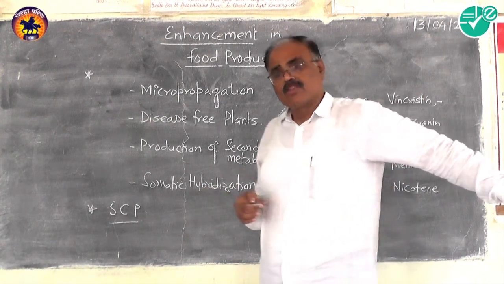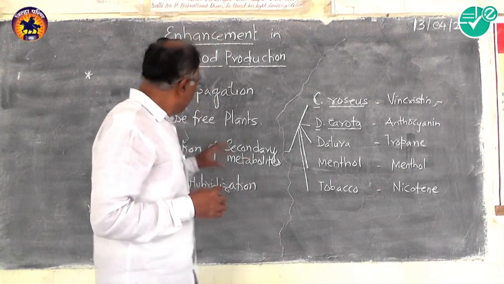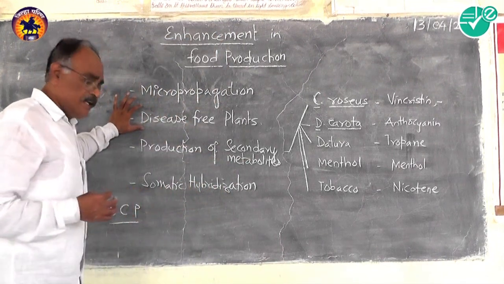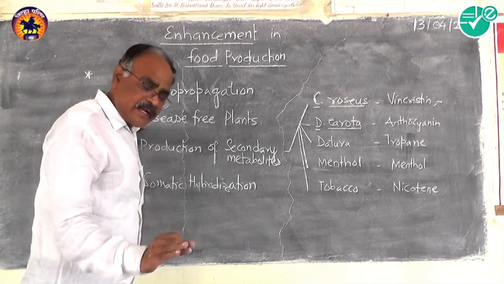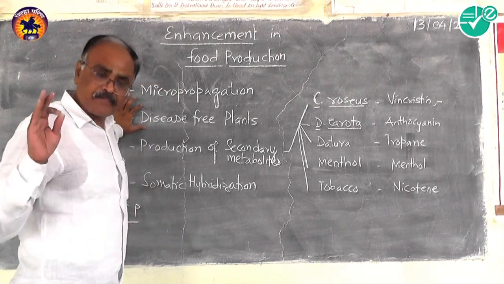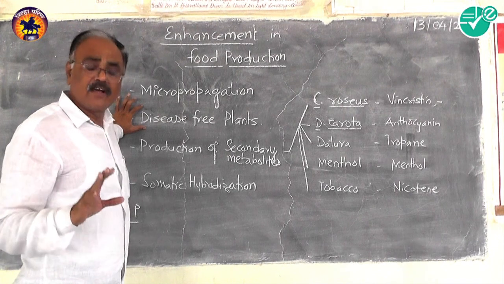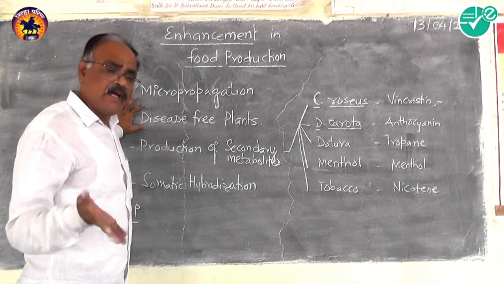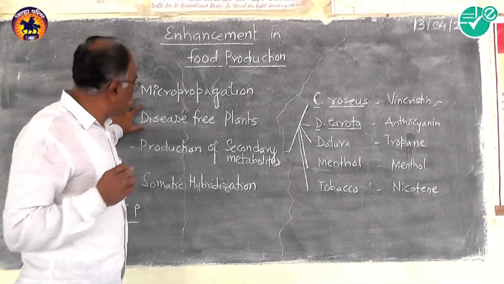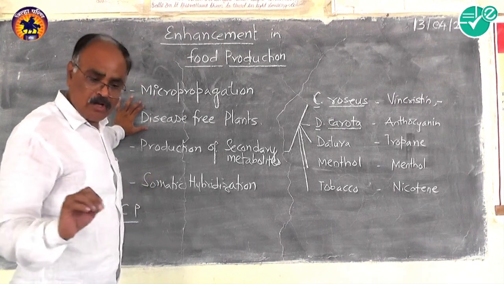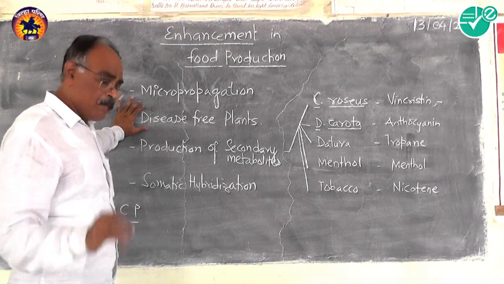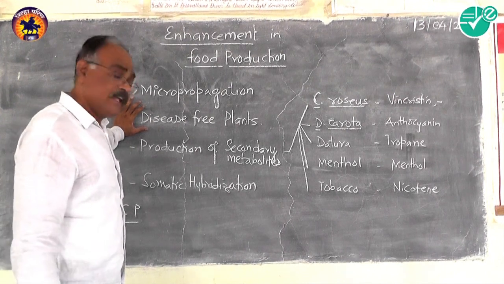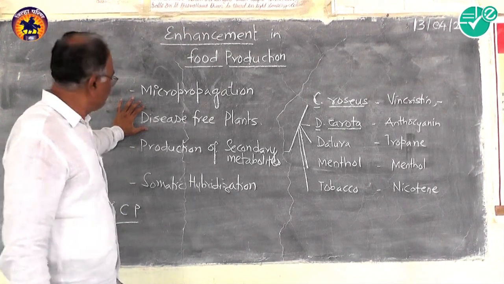In this technique, the tissues are taken out and aseptically cultured in the nutrient medium, and later, after development of organs, they are hardened and planted in the field.